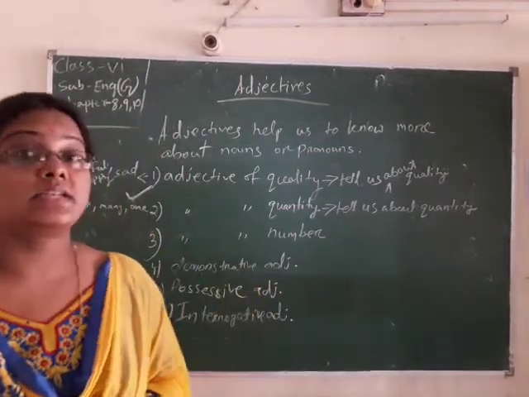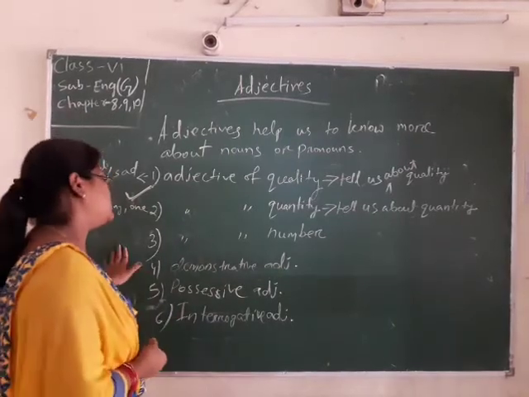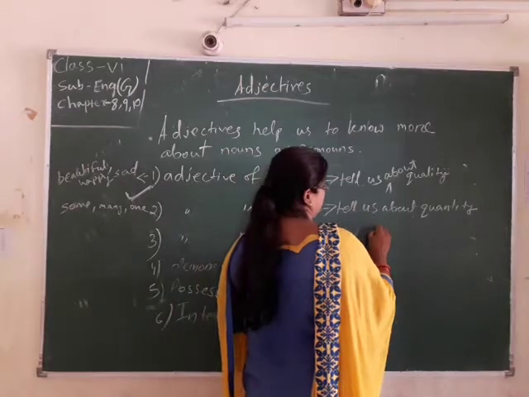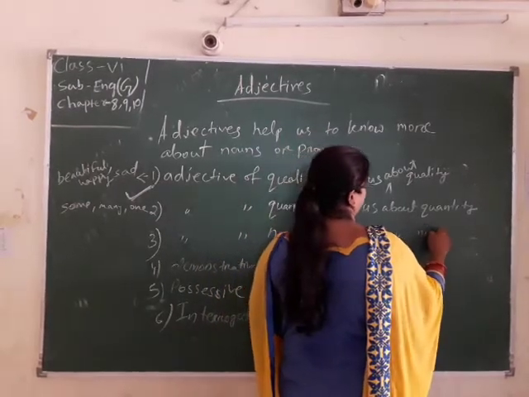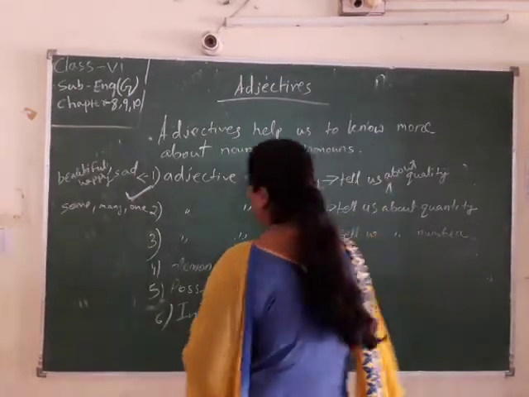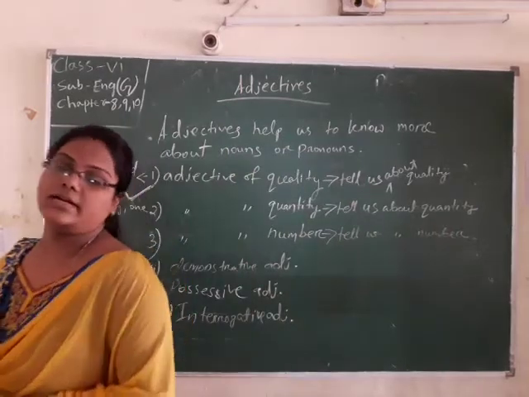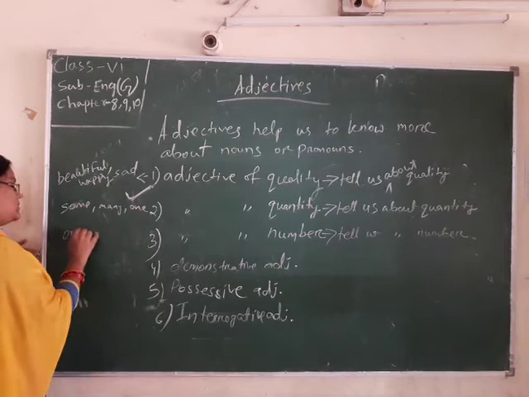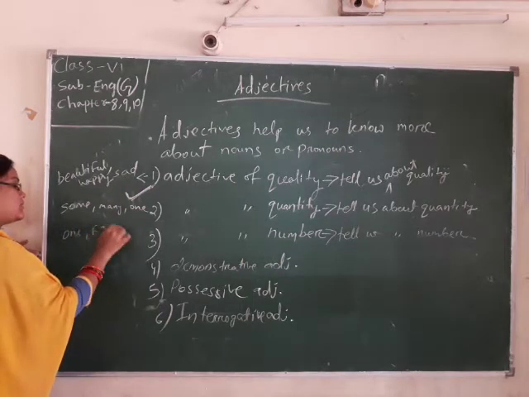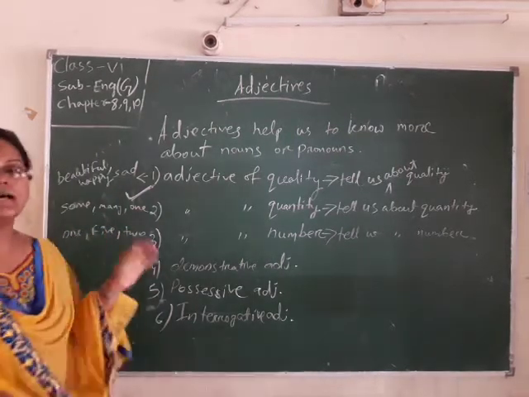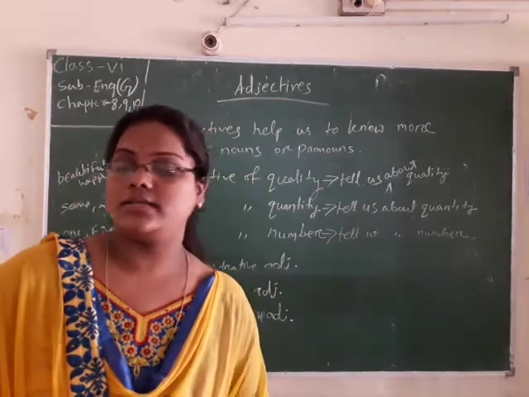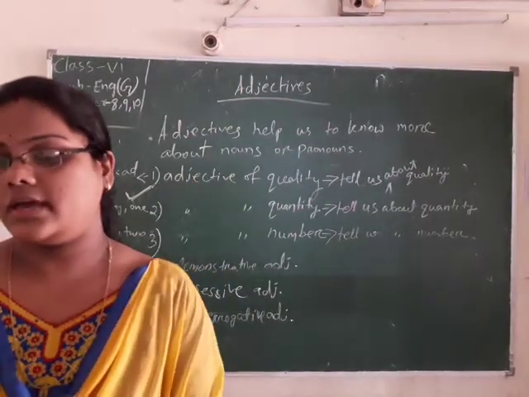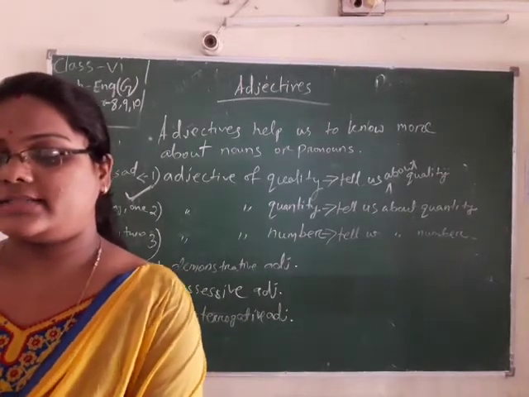Then adjective of number. What is adjective of number? Which adjective tells us about number? That is called adjective of number. The examples are 1, 5, 2. These are adjectives of number. Then we come to the next adjective.